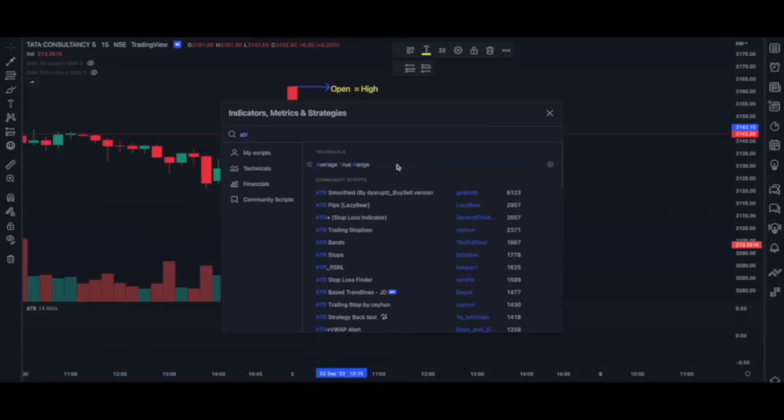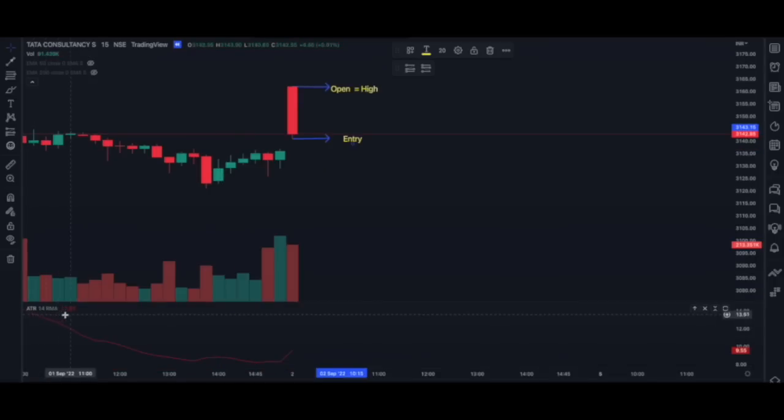We will select this. Now the ATR indicator is used to understand the current volatility of a stock. This line that you see here is not important for us. What is important for us is the numbers it is showing here, this 11, 12. Now what ATR does is it takes the average of the previous 14 candles and tells you the volatility of the stock.